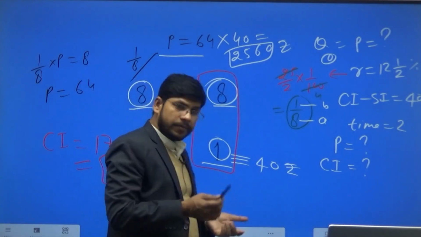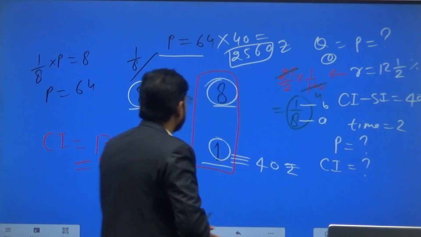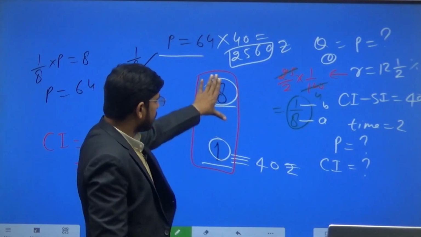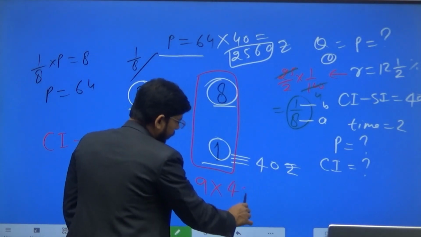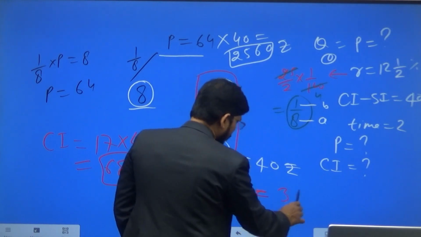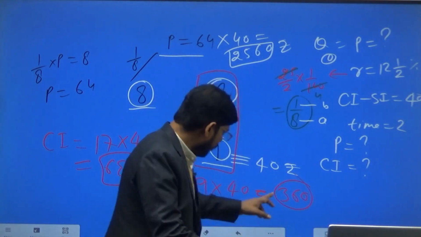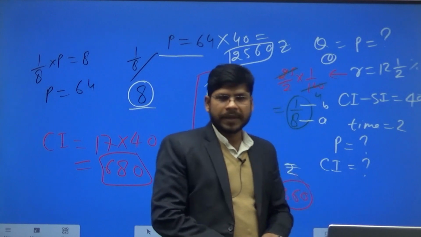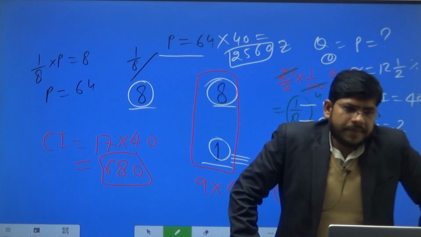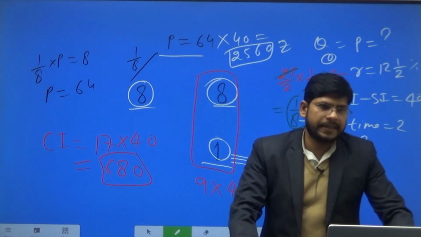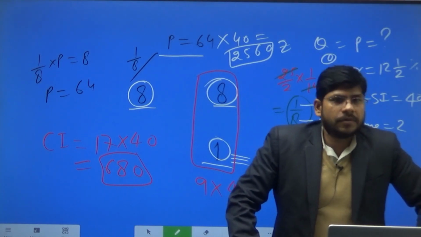And if you have to answer what will be the compound interest for the second year, then in that case the compound interest for the second year is 8 plus 1, 9 units, multiplied by 40, and you will get 360 rupees. So the compound interest for the second year will be 360 rupees. Clear? I hope you have understood. You would have been able to understand the very concept of this topic.